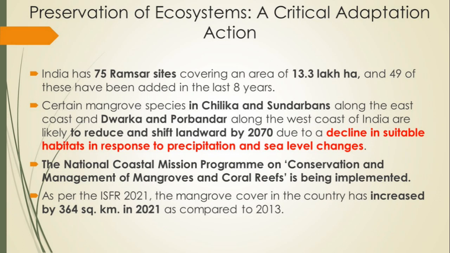It says India has 75 Ramsar sites, a total of 75 Ramsar sites, very important. How much area is it covering? 13.3 lakh hectares. Then the second important thing is mangroves. It says that in some areas like Chilka in Odisha, Sundarban in West Bengal, and Dwarka and Porbandar in Gujarat, the mangrove forest is receding backwards from the coast. So it is shifting landwards, or it is going to shift landwards by 2070.